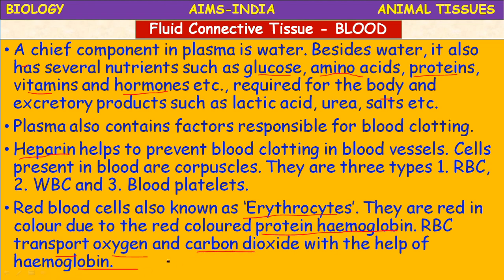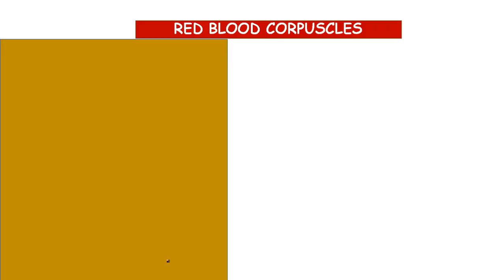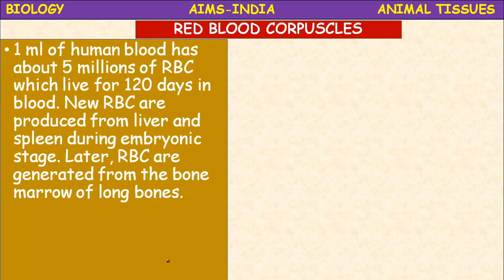These RBCs are the most abundant cells in the blood. 1 ml of human blood has about 5 million RBC, which live for 120 days. The lifespan of RBC is 120 days, and there are 5 million RBC present in 1 ml of human blood.